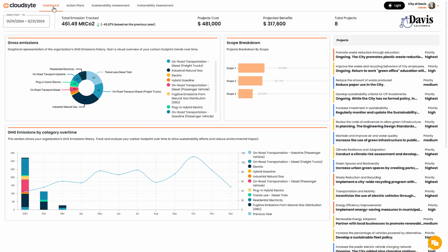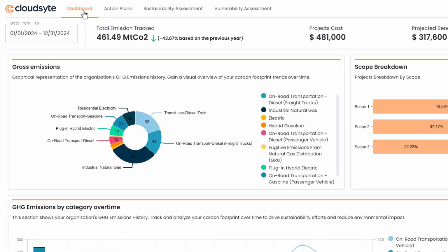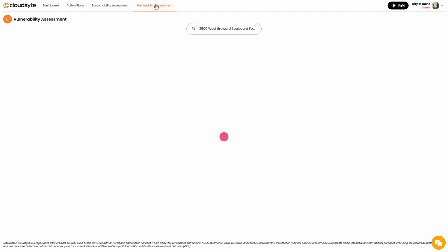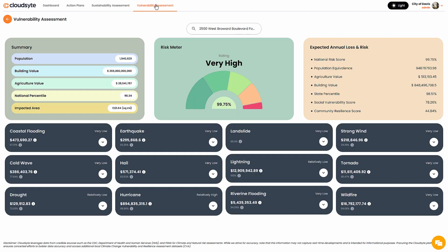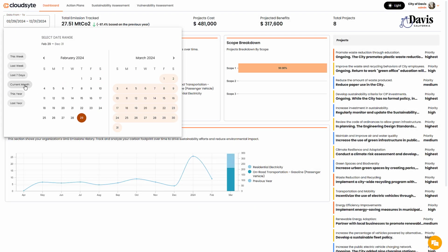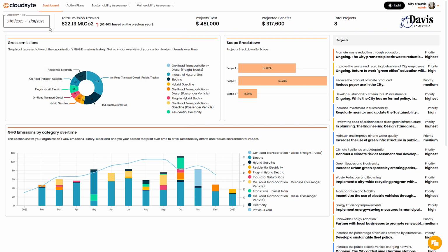Our comprehensive dashboard shows you snapshot information from carbon emissions accounting, green procurement assessment, and vulnerability assessments. The system also sends alerts to your team members, reminding them when to update your data. You will have all the information needed to showcase progress to residents and other stakeholders.